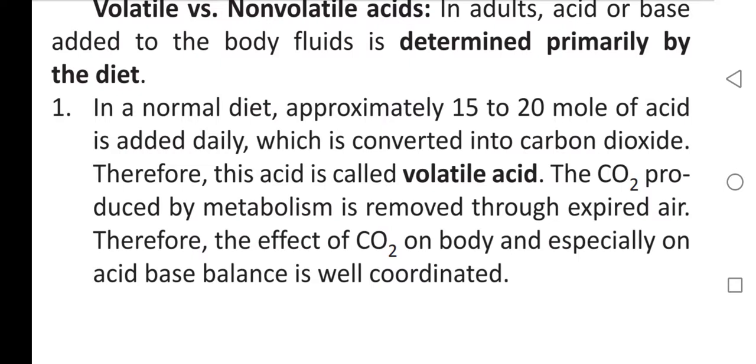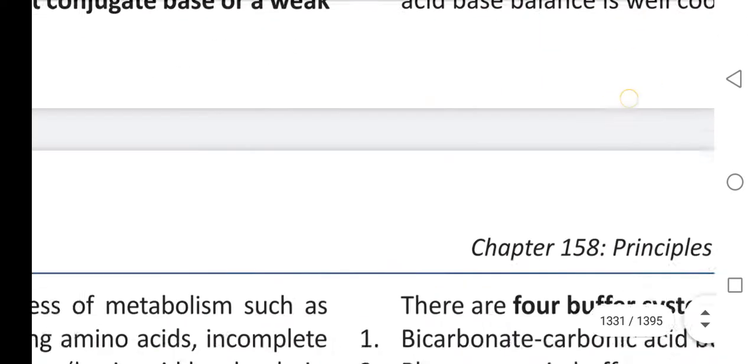How many moles of acid is added to our body daily? Through our normal diet, 15 to 20 moles. Okay. And how is it converted? It is converted into carbon dioxide. So it is called volatile acid because it is removed through expired air.